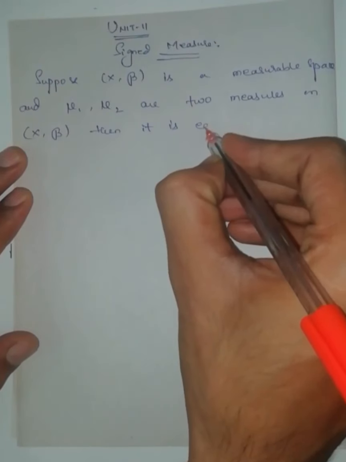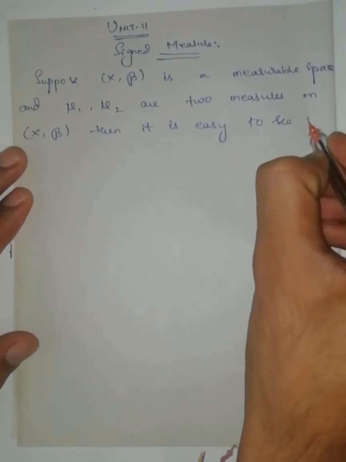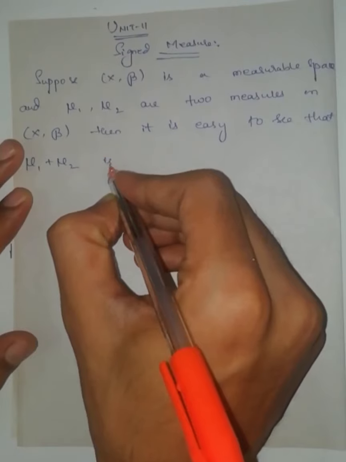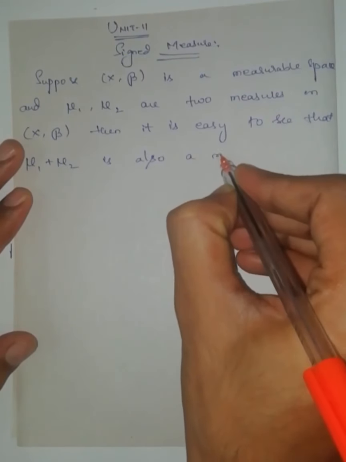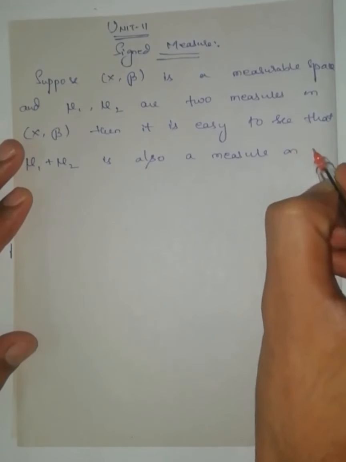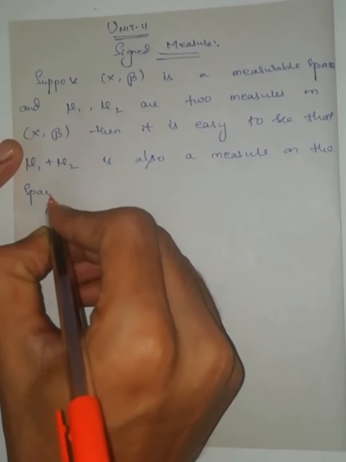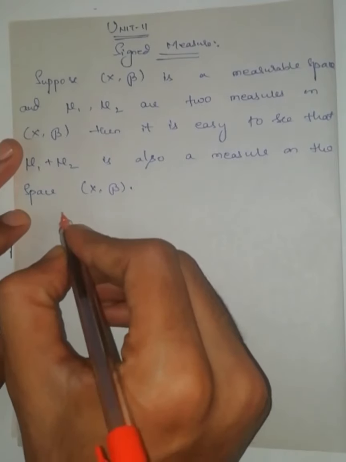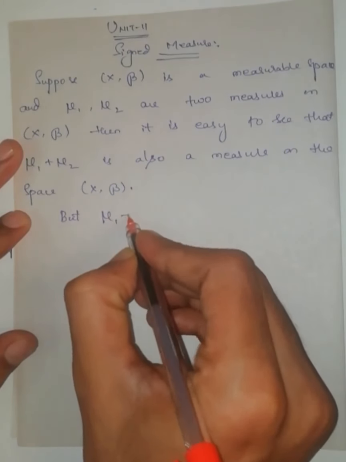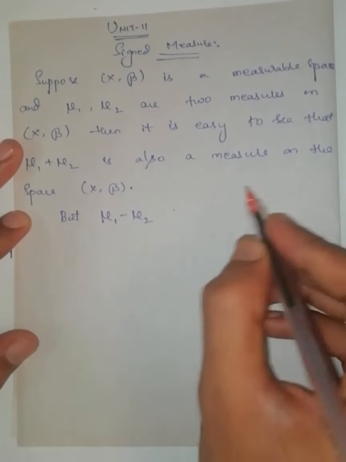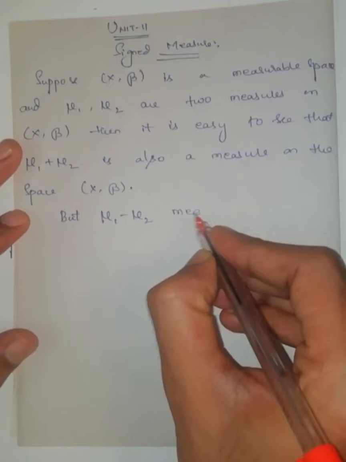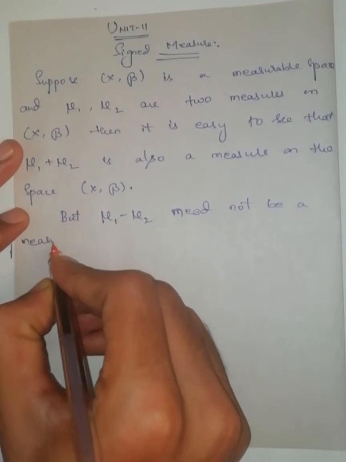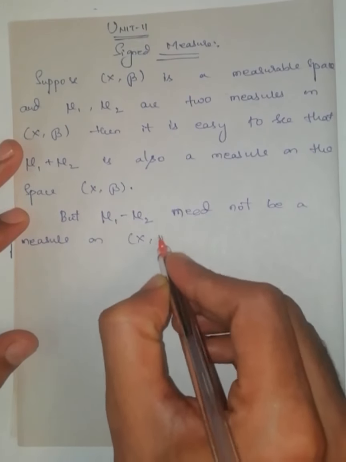it is easy to see that mu1 plus mu2 is also a measure on the space X, script B, but mu1 minus mu2 may or may not be a measure on X, script B.